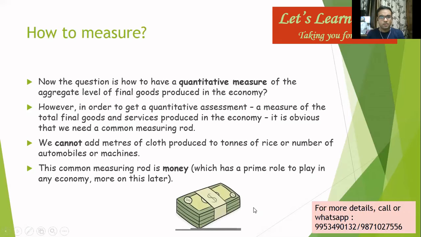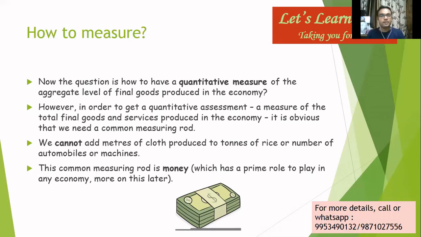Hence, we can convert all these final goods from tons and meters to a common measure of rupees for our country. In very simple terms, suppose 1,000 tons of rice is worth rupees 10,000 crore, and 1,000 meters of fabric is worth rupees 2,000 crore.